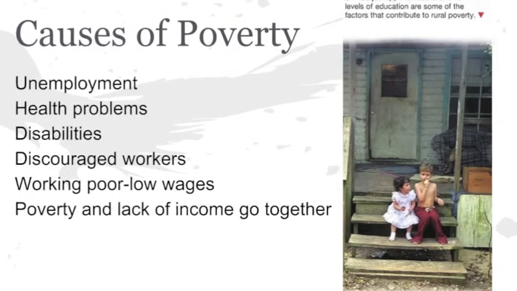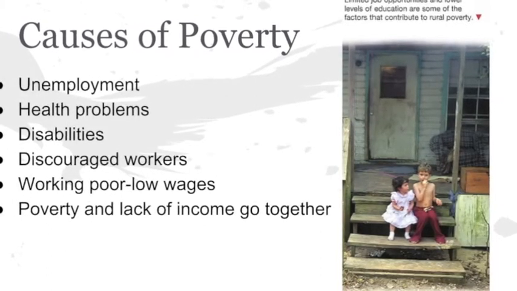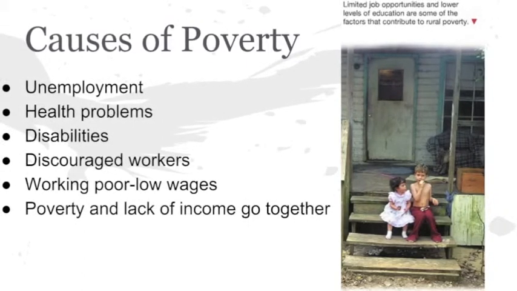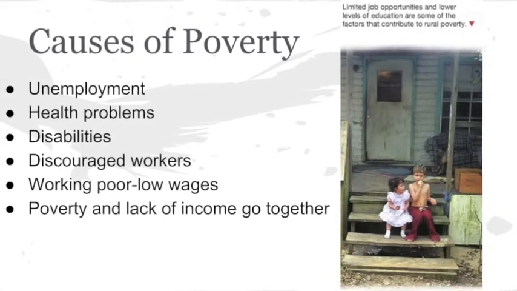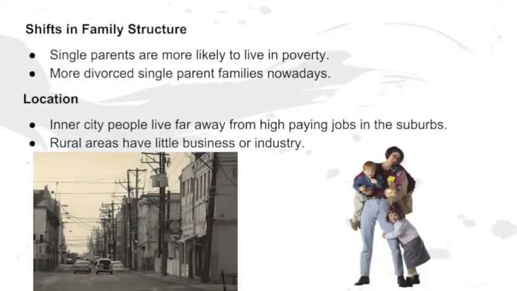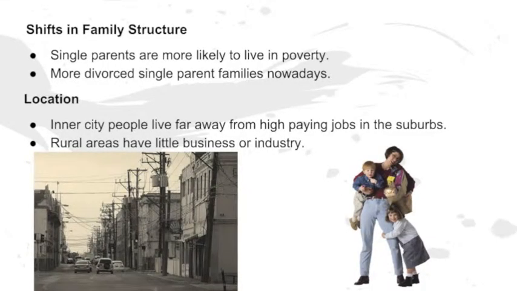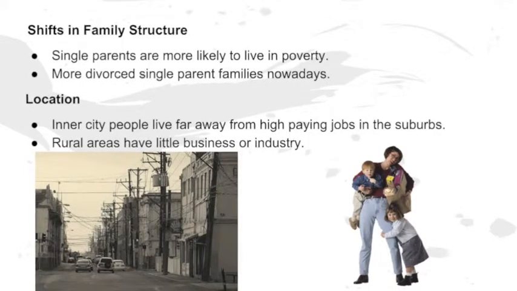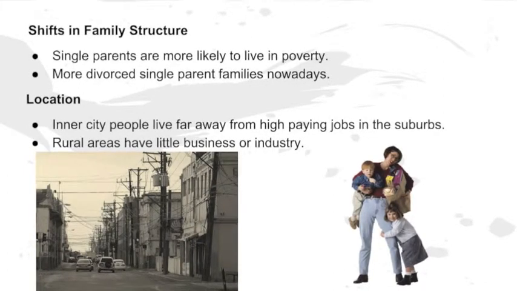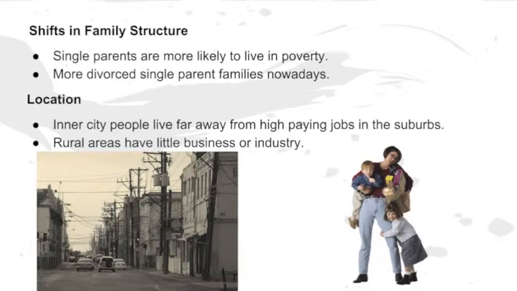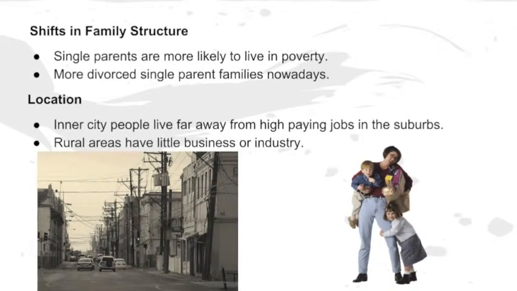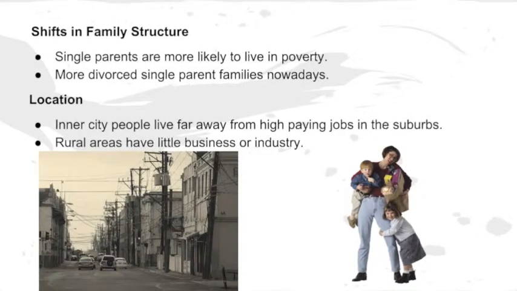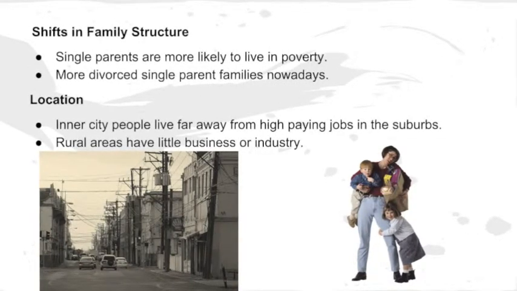Some common causes of poverty are unemployment, health problems, disabilities, people who feel discouraged after a fruitless job hunt, and people who work but for very low wages. Shifts in family structure along with location also play a role in poverty. Those with single parents are more likely to live in poverty. Those who live in the inner city or rural areas also have a higher rate of poverty. This is because people in these areas live far away from high-paying jobs that can be found in places like the suburbs.